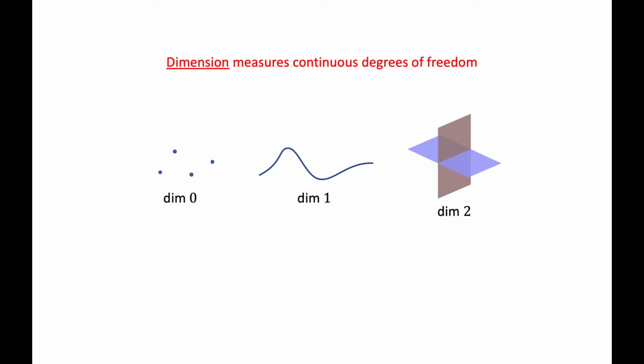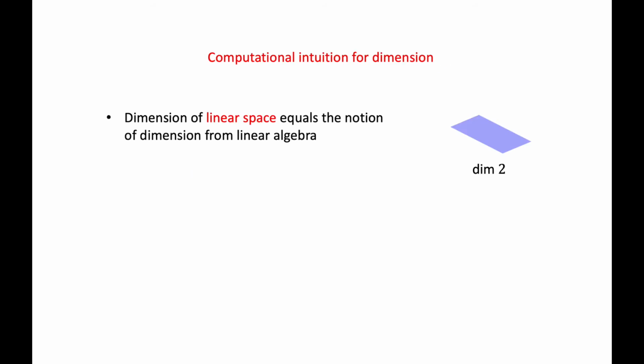The notion of dimension we use is the one from algebraic geometry. Intuitively, dimension measures the continuous degrees of freedom in your set. So a set consisting of a finite number of points has dimension 0, a curve naturally has dimension 1, and a union of 2 planes has dimension 2. The formal definition would read something like: the length of a maximal chain of irreducible subvarieties. We will not use the formal definition of dimension in this talk.